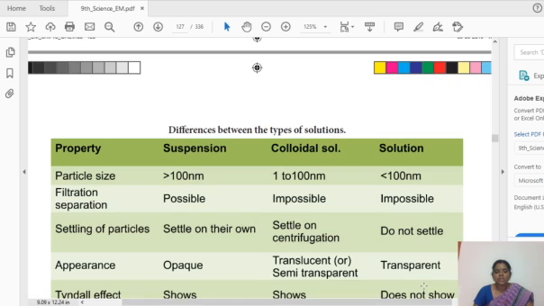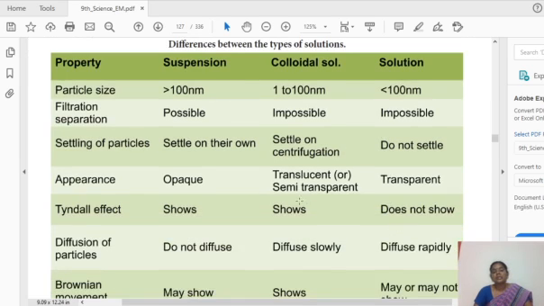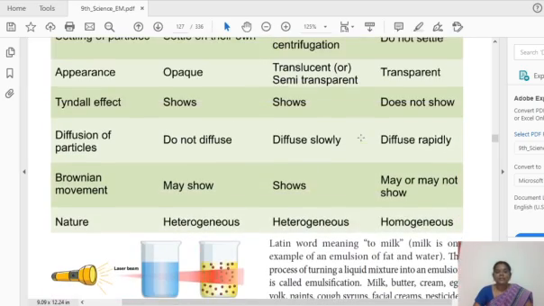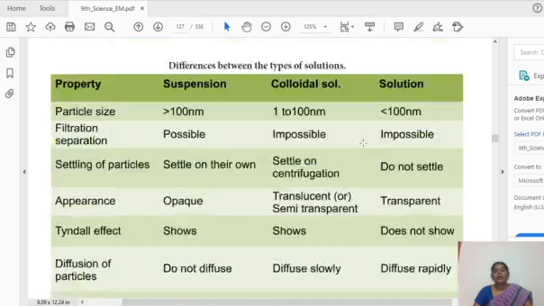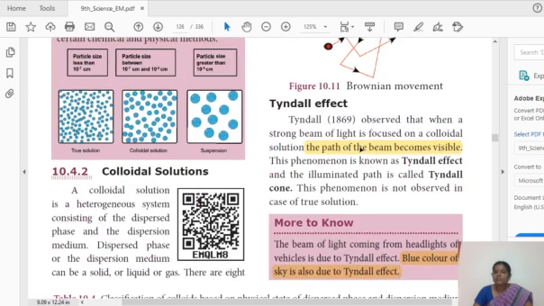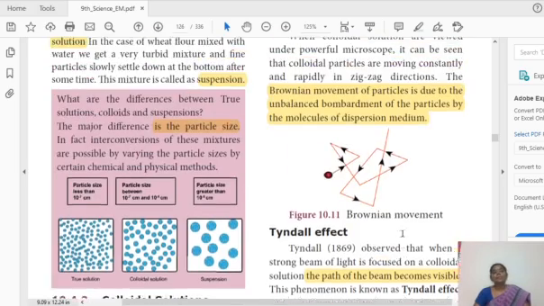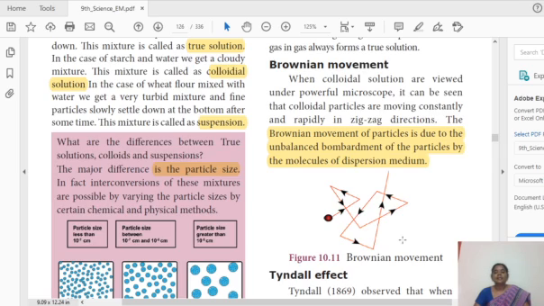So all those things you have to remember, and go through this table also. This is the difference between suspension, colloidal solution and true solution. It was already explained. Kindly revise all those things and prepare well for your revision exam. Before entering the midterm exam, go through all the assignments you were given already, and once again answer all the questions already asked to you. So prepare well and do your midterm exams well. All the best, students. Thank you.